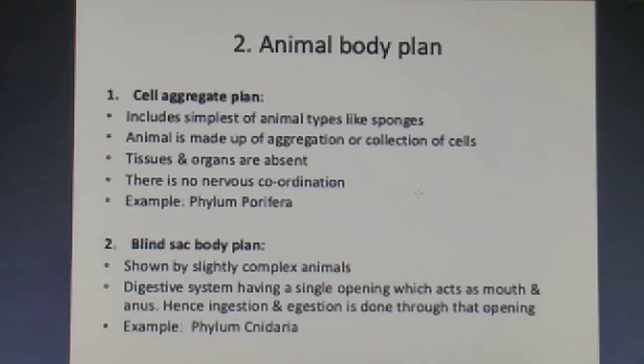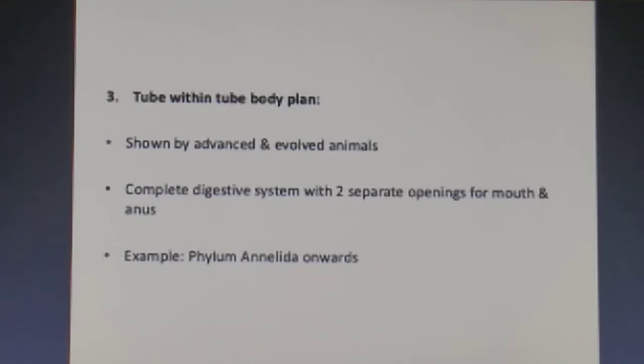Now second is the animal body plan, fine, like the cell aggregate plan, the blind sac body plan, fine, we'll be studying this now. And thirdly, we have the tube within tube body plan, fine. Basically the complete digestive system with 2 separate openings for mouth and anus.